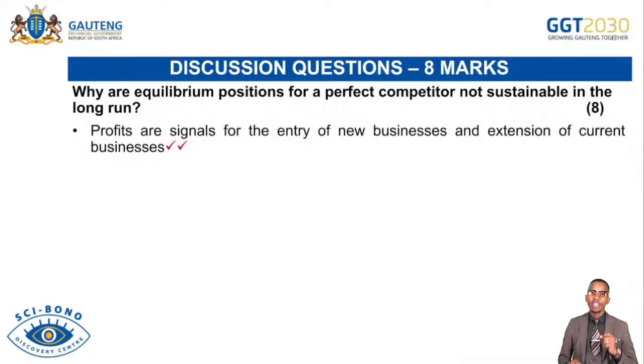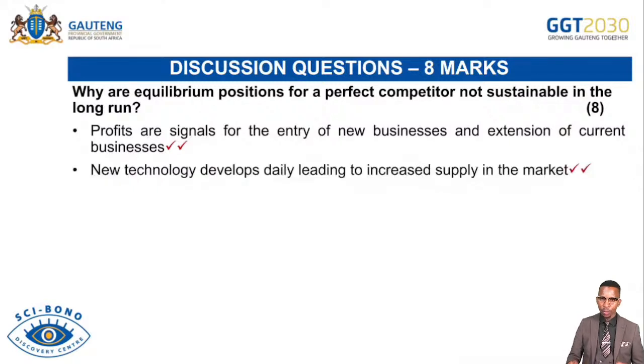Also at the same time, the firm is making a normal profit because as new firms are entering the market, the profit is reduced from economic profit to the normal profit. So profits are signals for the entry of new businesses and extension of current businesses. So we know that if firms are making a profit in the short run, that attracts new firms to enter the market.